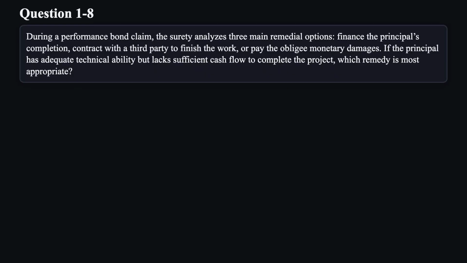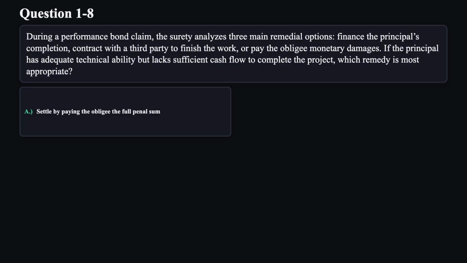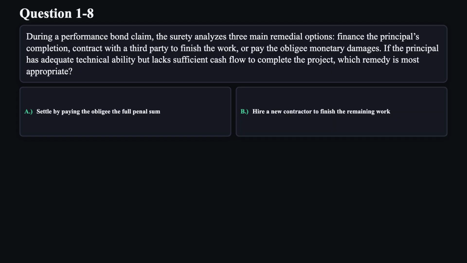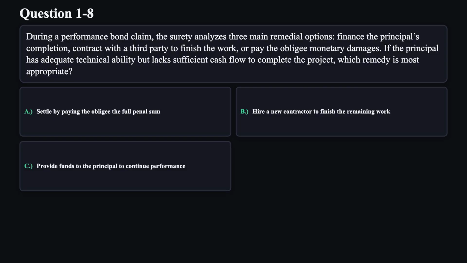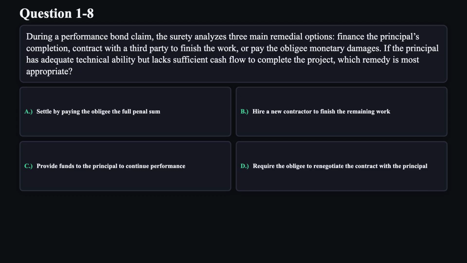Question 8. During a performance bond claim, the surety analyzes three main remedial options: finance the principal's completion, contract with a third party to finish the work, or pay the obligee monetary damages. If the principal has adequate technical ability but lacks sufficient cash flow to complete the project, which remedy is most appropriate? A. Settle by paying the obligee the full penal sum. B. Hire a new contractor to finish the remaining work. C. Provide funds to the principal to continue performance. D. Require the obligee to renegotiate the contract with the principal.